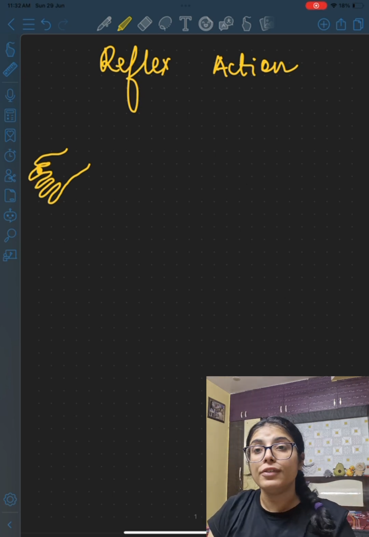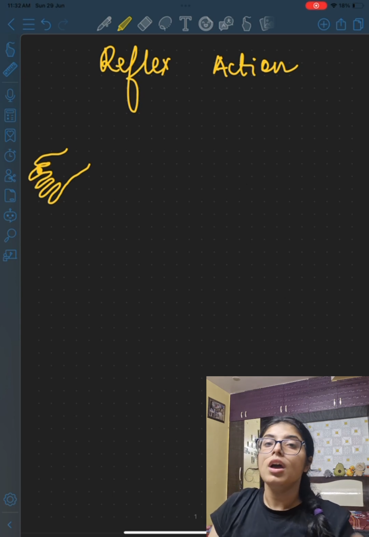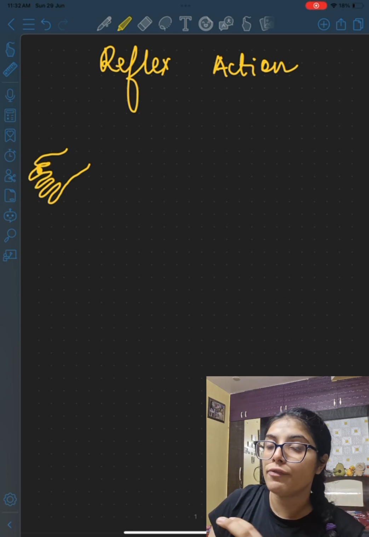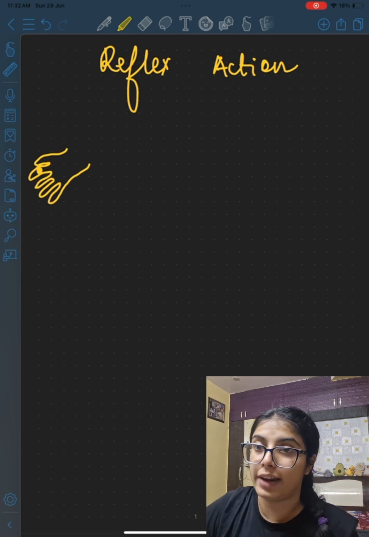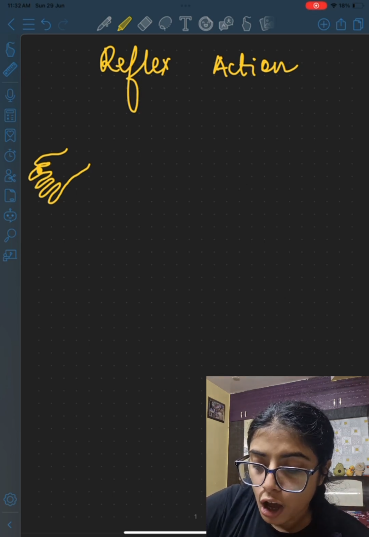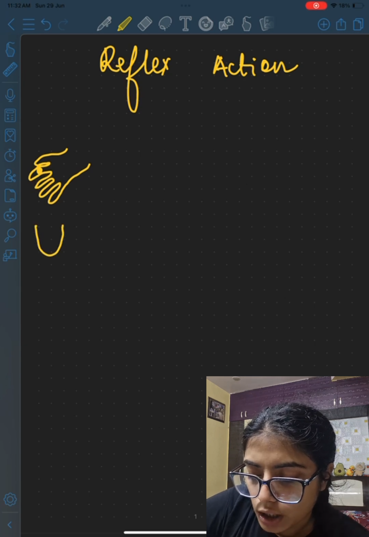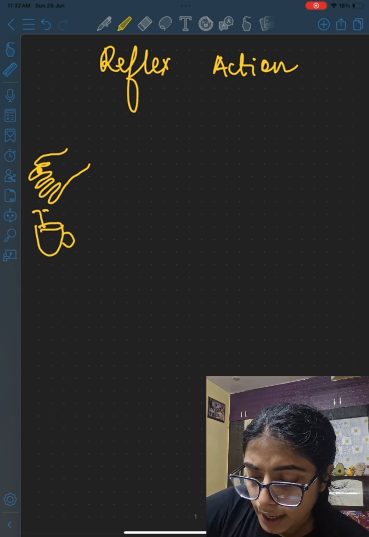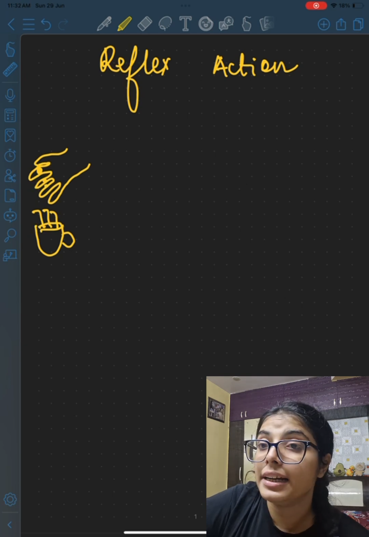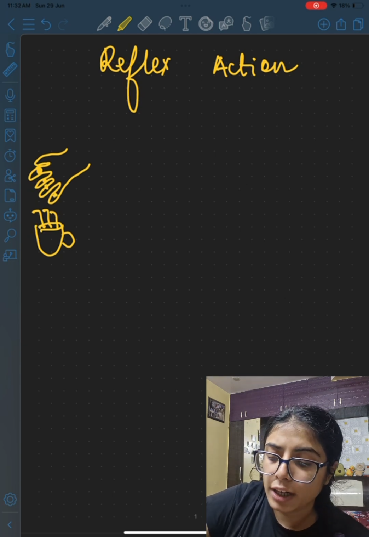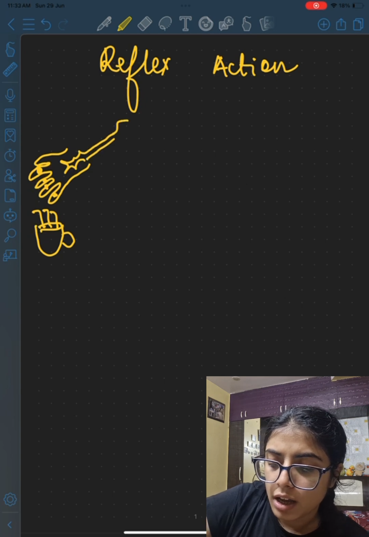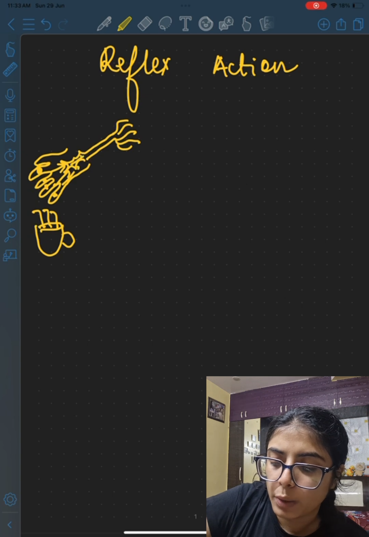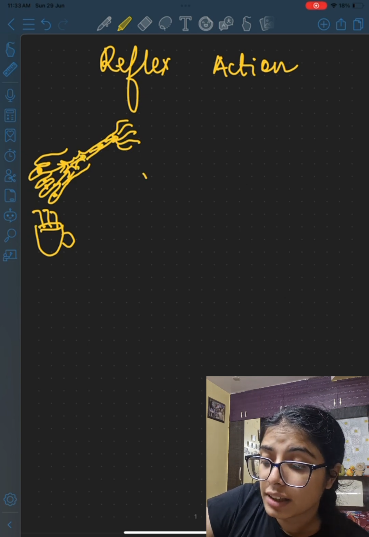For example, in case of reflex actions which we are going to study right now, the neurons are going to pass on the information to the spinal cord because the spinal cord is meant to control all the reflexes of the body. For example, by accident we end up touching a hot cup, right? The receptors that are present in our skin will get activated, and soon after, the neurons that are closely associated with the receptors will get the signal, and this signal will be passed in the form of an electrical signal